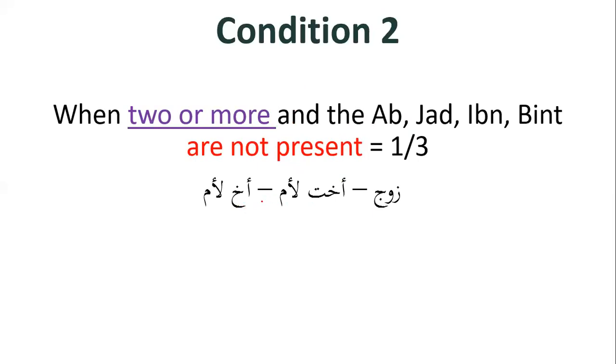No. Jad? No. Ibn? No. Bint? No. So none of the four relatives that we are looking out for are present. Therefore, the ukht li ummin and akh li ummin together will receive 1/3 of the inheritance.